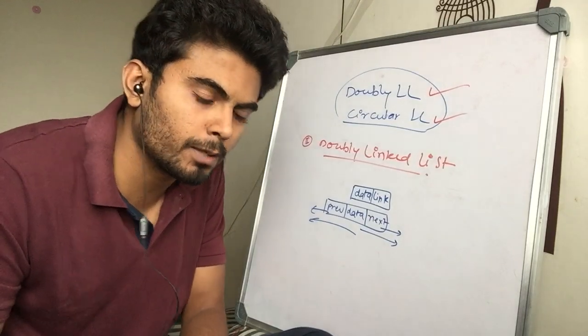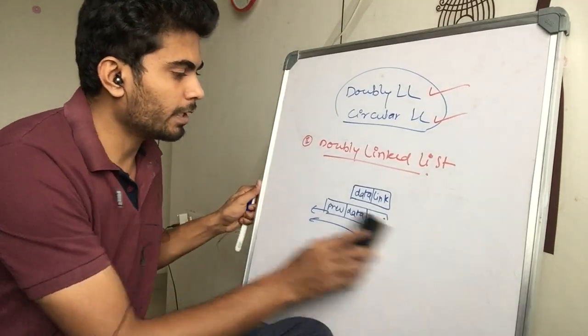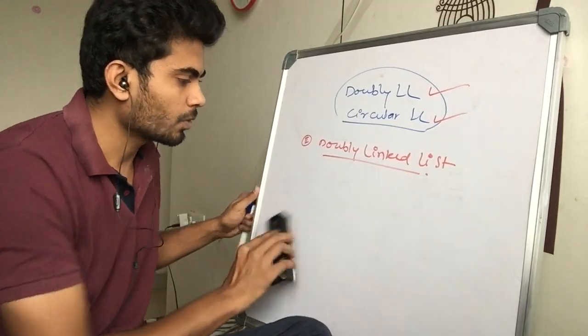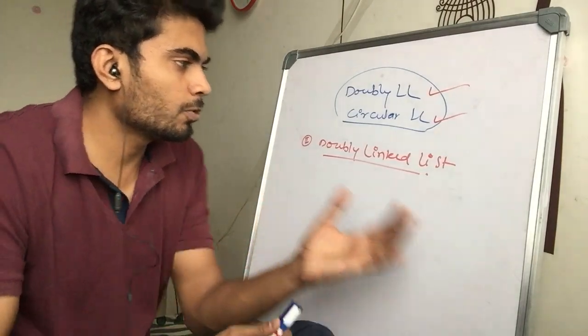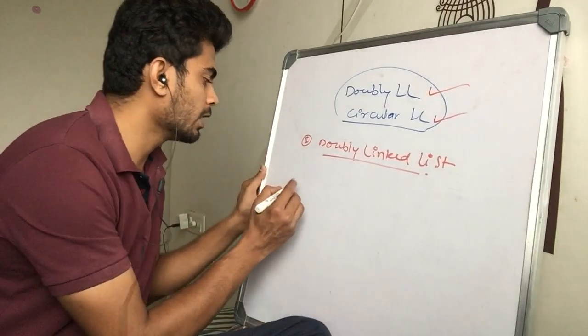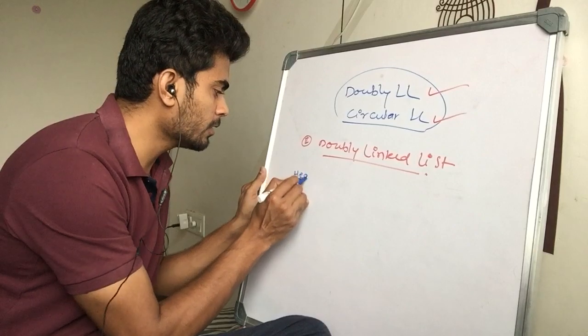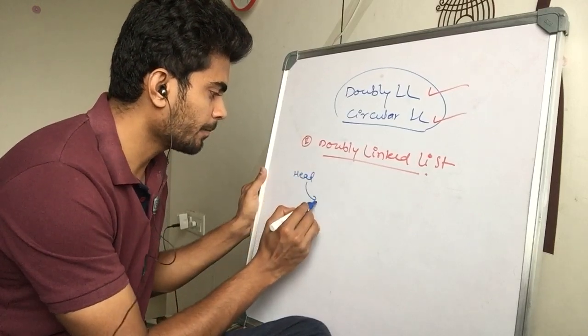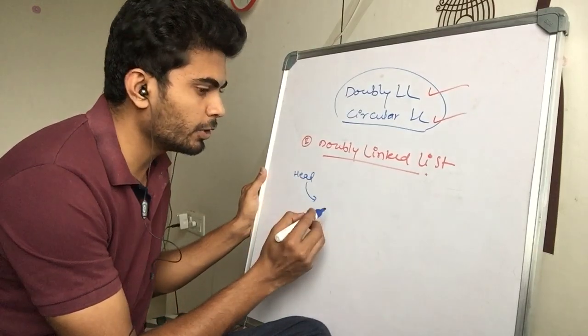This is why it is called a doubly linked list. The flow can be in both directions. So now you have a doubly linked list. How would a doubly linked list look? A simple doubly linked list has a head, and since you need to define